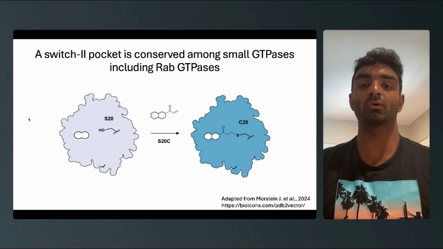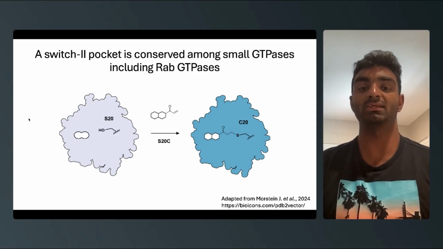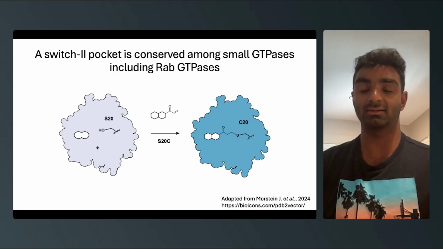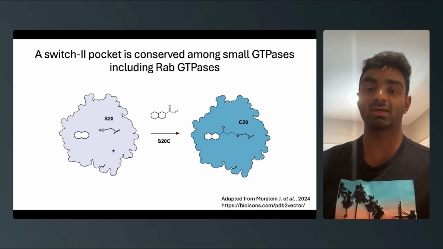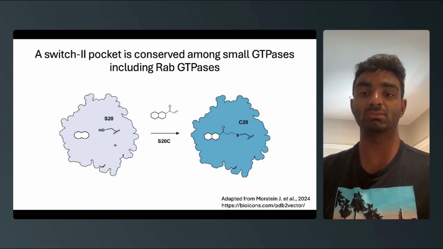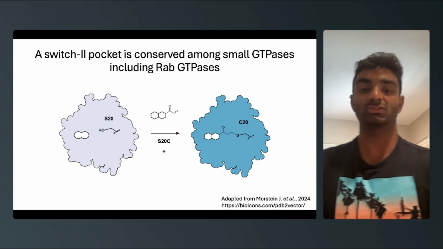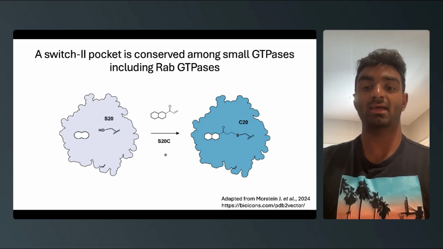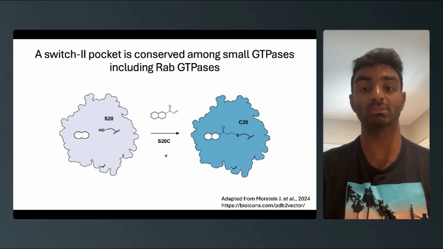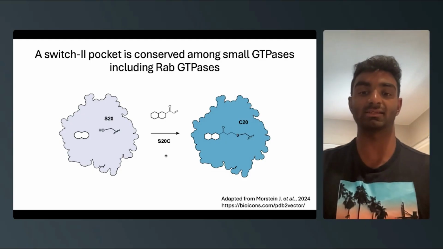And to do that, we're leveraging work on mutant KRAS G12C oncoprotein and the previous work we did in inhibiting KRAS. And so in this slide, I've just diagrammed out the chemical genetics approach that I'm taking to inhibit Rab GTPases, where we first mutate a conserved serine to cysteine, which mimics the G12C mutation in KRAS, and that allows us to then use covalent KRAS G12C inhibitors against these Rab GTPases with the nucleophilic cysteine.